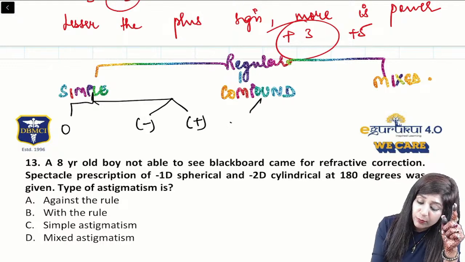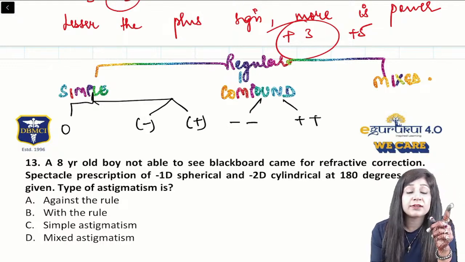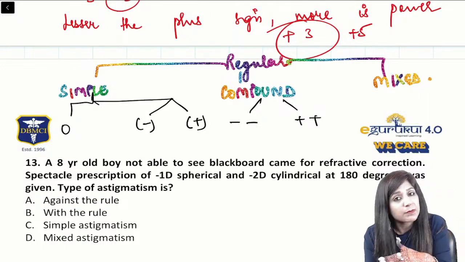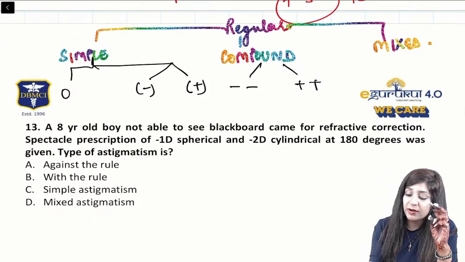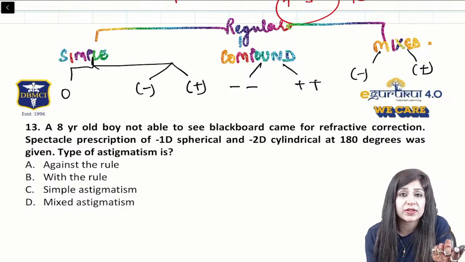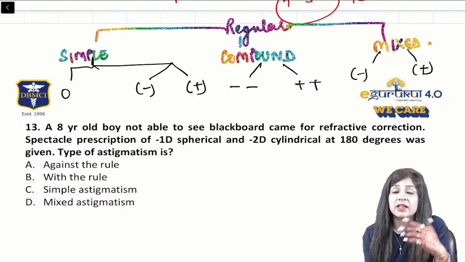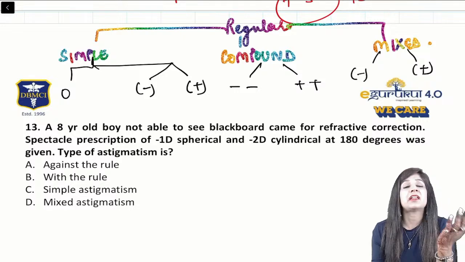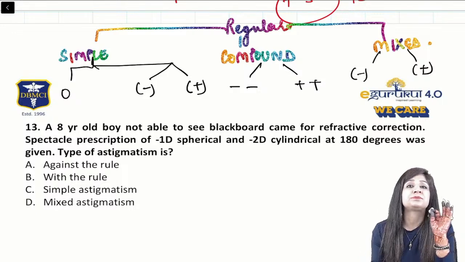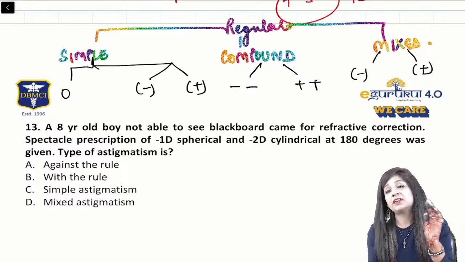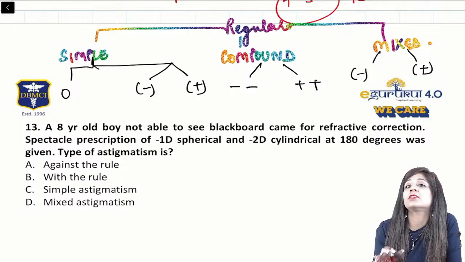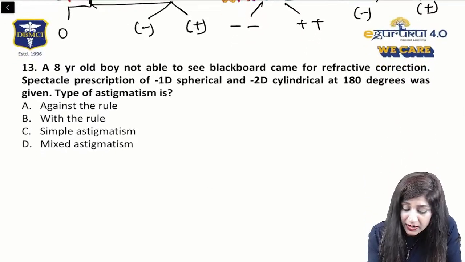While if we have both minus or both plus, different powers but same signs, then it is compound myopic or compound hypermetropic. Finally, mixed astigmatism, in which one will be minus and one will be plus. So if we have a minus sign on one side and a plus sign on the other side, the patient is myopic in one meridian and hypermetropic in the other meridian, then it is mixed astigmatism. So this is how we can divide the different kinds of astigmatism. Now we will talk about how to solve the questions related to astigmatism.